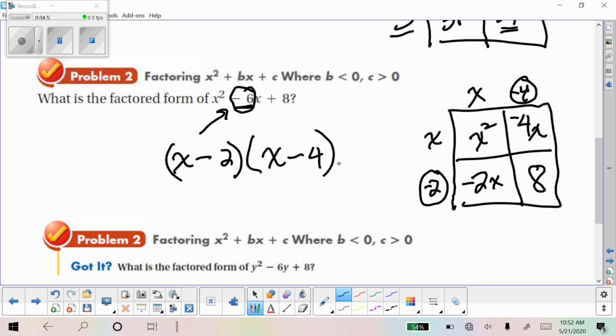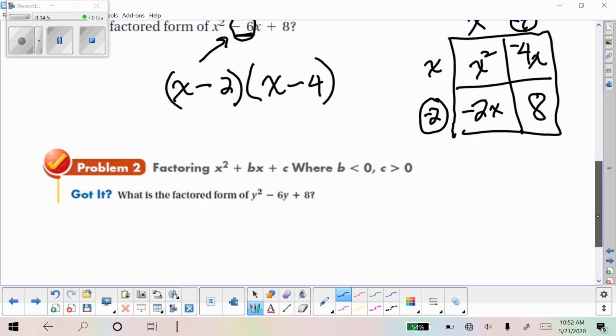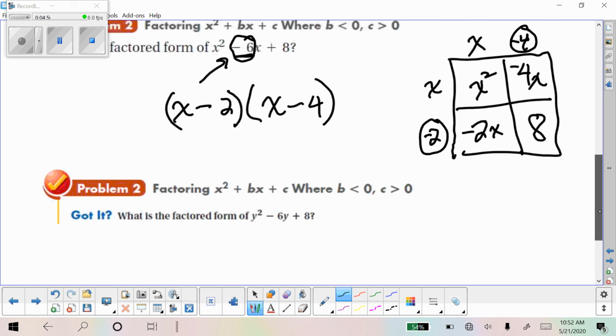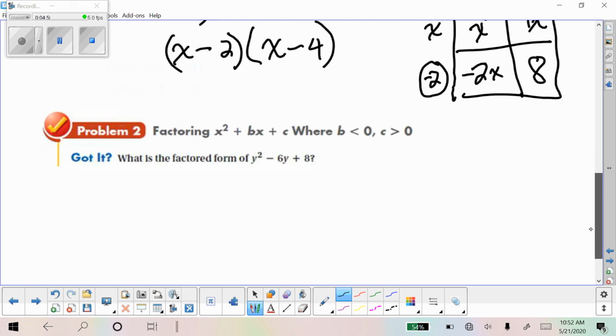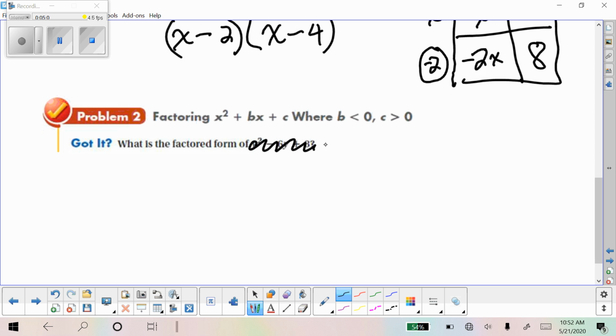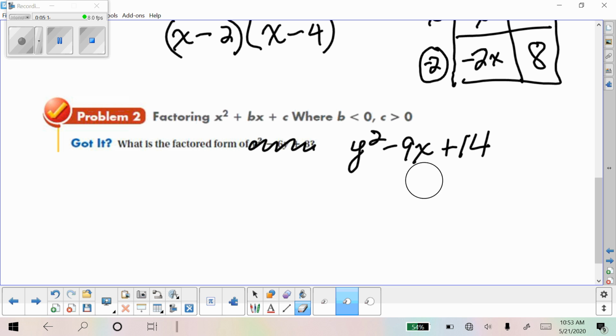All right, so here's another one like that. In fact, it's exactly the same. So I'm going to change that, cross that out. I'll make one up quick for you to factor. So let's do this. Make that a 9y, not a 9x. Okay. All right, you guys try that one.